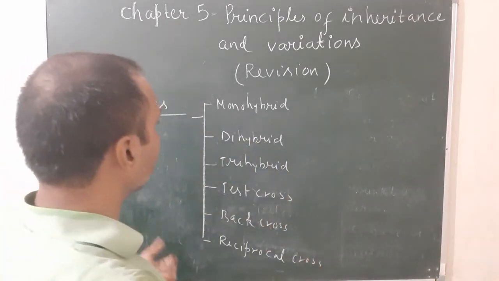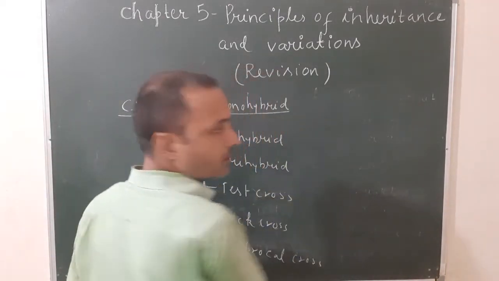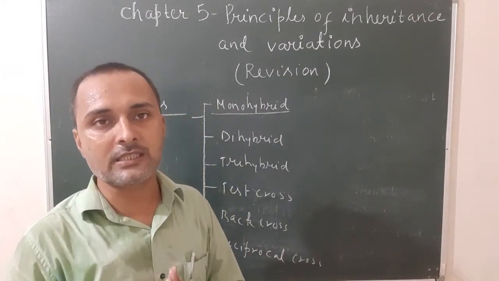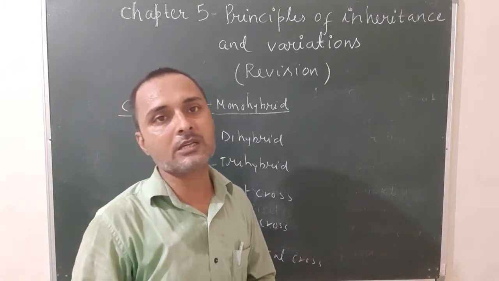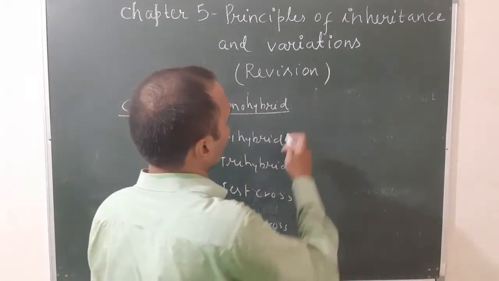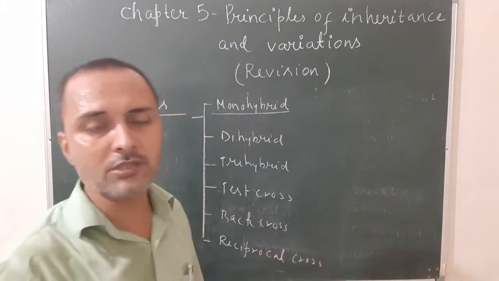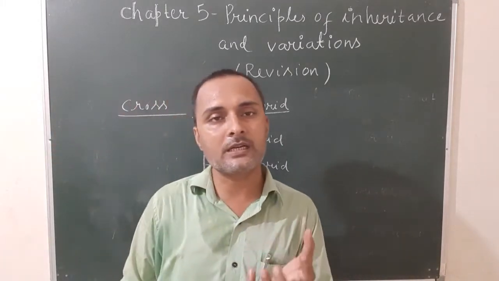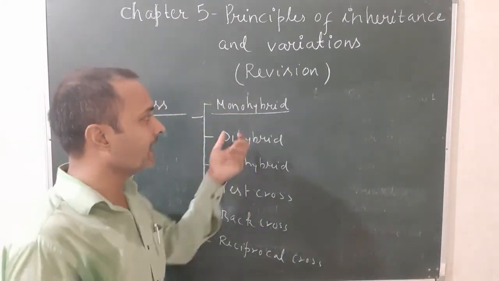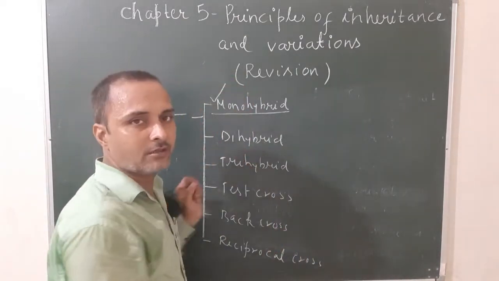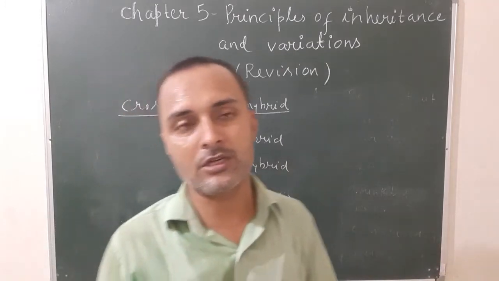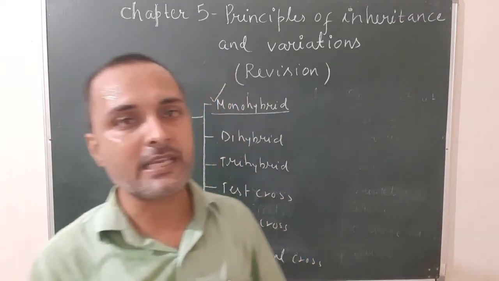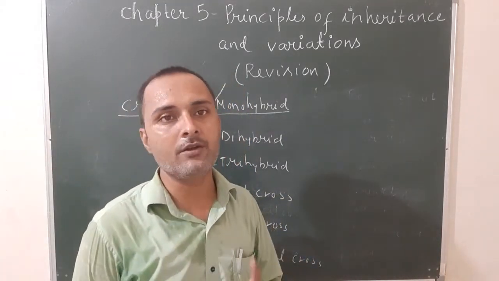Okay. So let's see one by one. What is monohybrid cross? The cross in which only one character is considered during the breeding experiment. For example, height of the plant, tall and dwarf. Mono means one. So when only one pair of characters is considered during the breeding experiment by the plant breeder, it is known as monohybrid cross. Mendel used monohybrid cross and gave the law of dominance and law of segregation by taking the example of height of the plant, tall and dwarf.